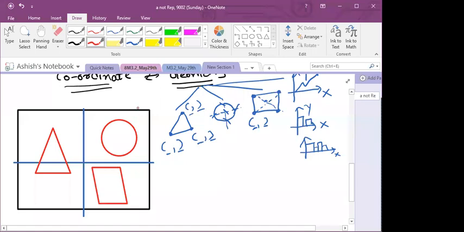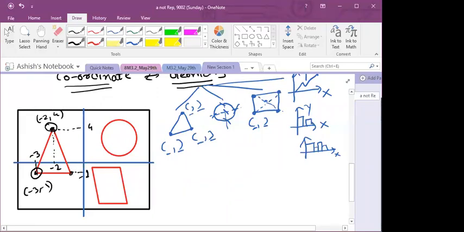Now I can give coordinates to these points, isn't it? For the triangle, I can check these points' coordinates. I can give coordinates to this point, that is a vertex of the triangle. Here suppose it is -2, here suppose it is 4, so its coordinates will be (-2, 4). For this point, suppose here it is -3 and here it is -1, so it will be (-3, -1), right?